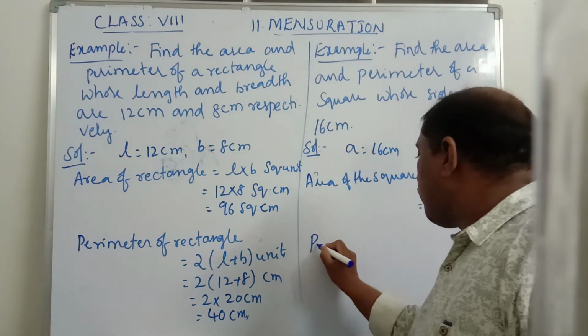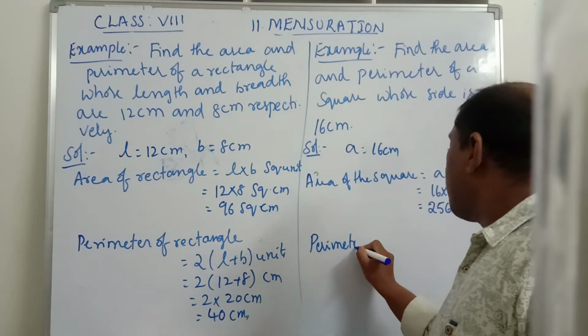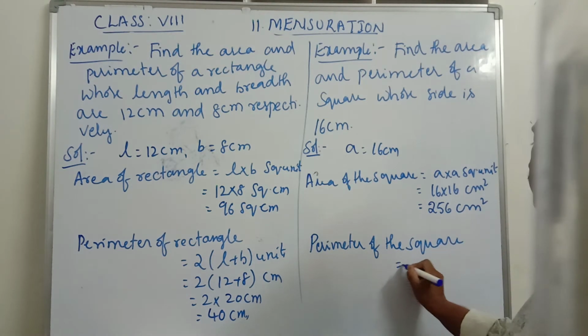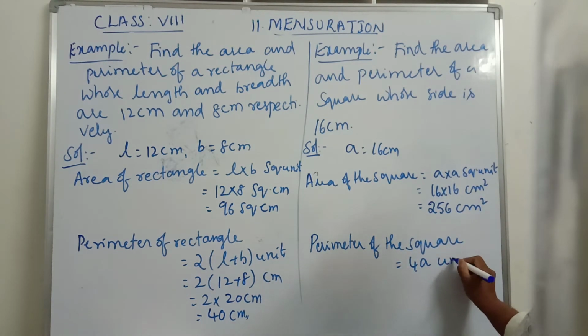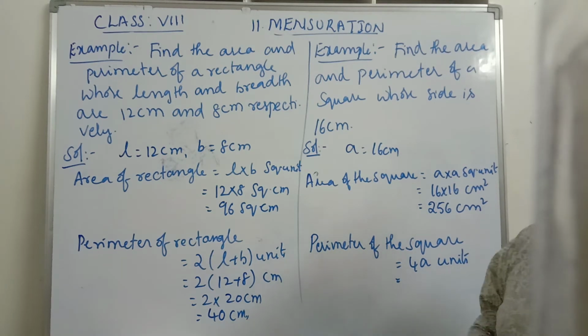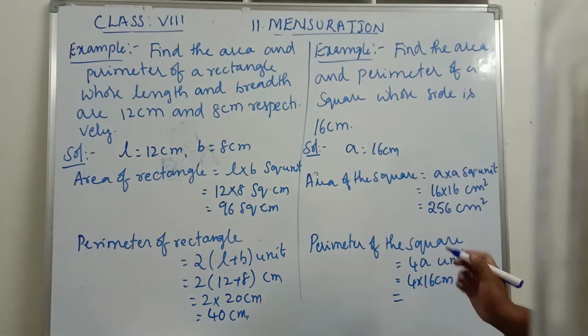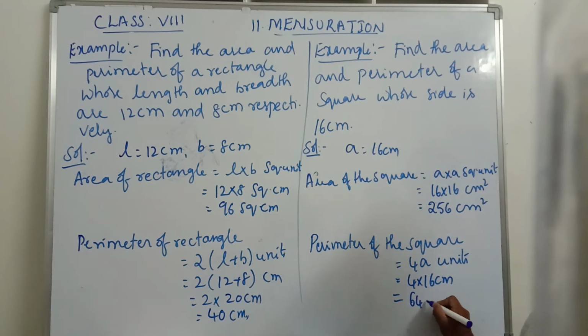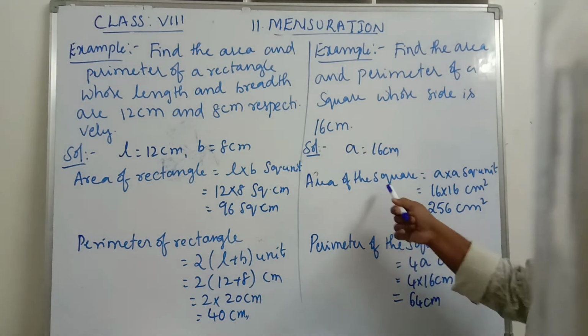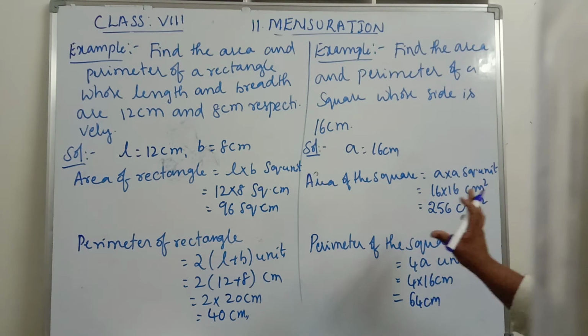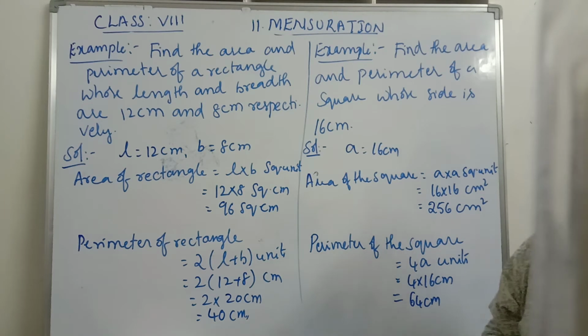Now perimeter of the square is equal to, what is the formula to find the perimeter of a square? It is 4 into A, 4A units, where A is the length of the side. That is 4 into 16 centimeters. 16 4s are 64 centimeters. Therefore, the perimeter of the square is 64 centimeters. Area of the square is 256 square centimeters. So like this we will find the area and the perimeter of square and rectangle. Is it clear, children?